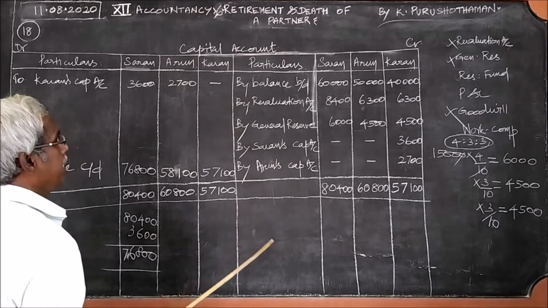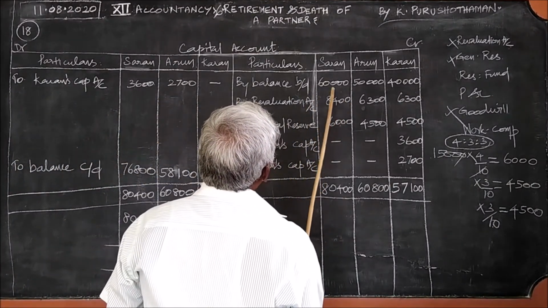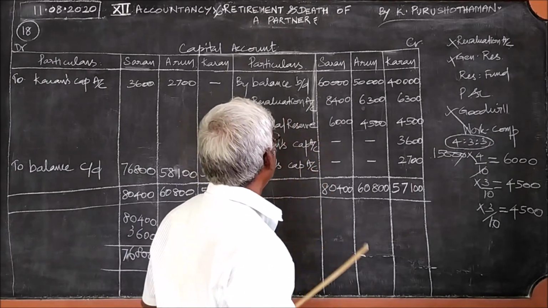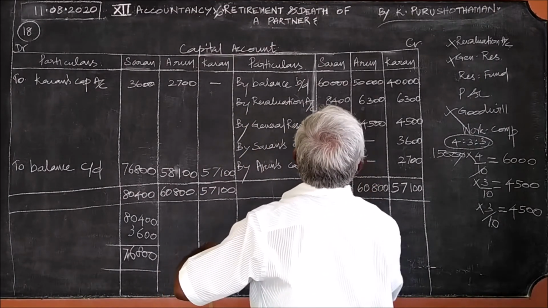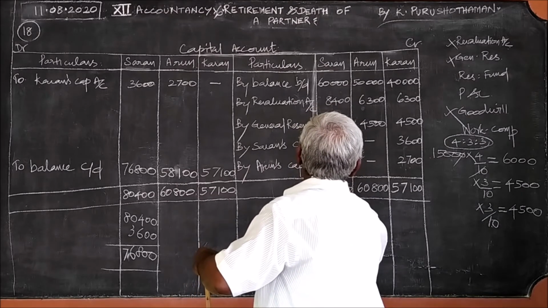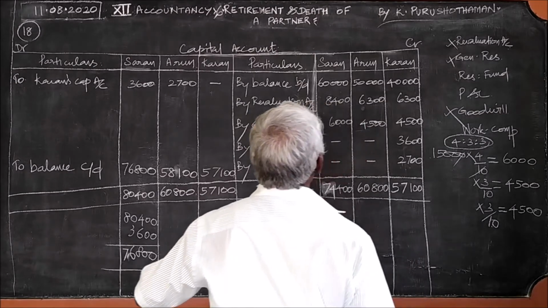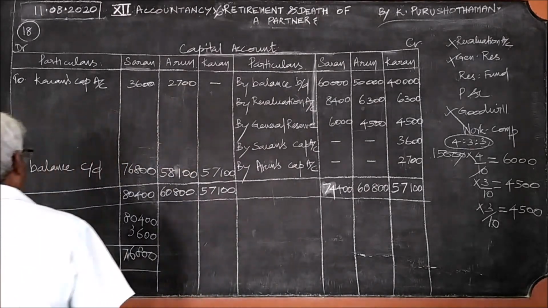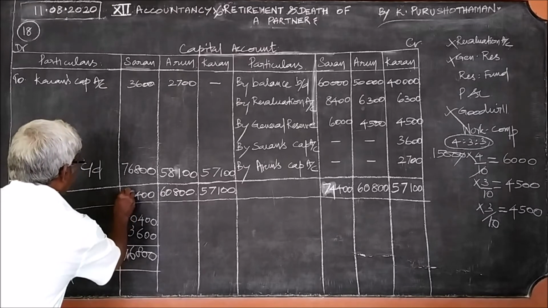So now we can find the total: 68 plus 6, that is 70... 74,400. This is the total. 74,400. And the same thing here, 74,400.